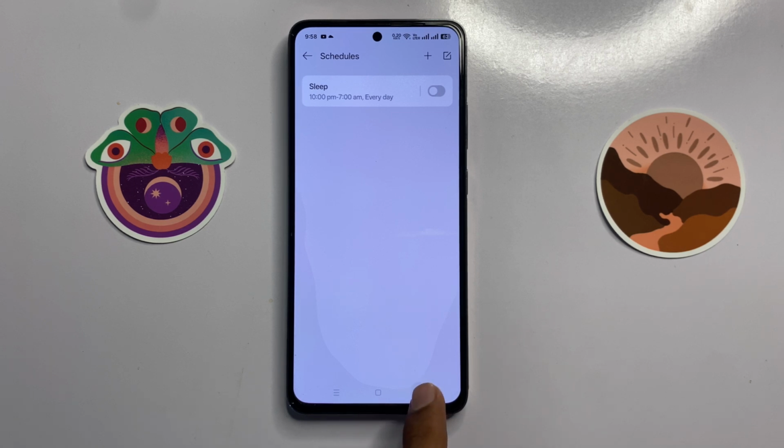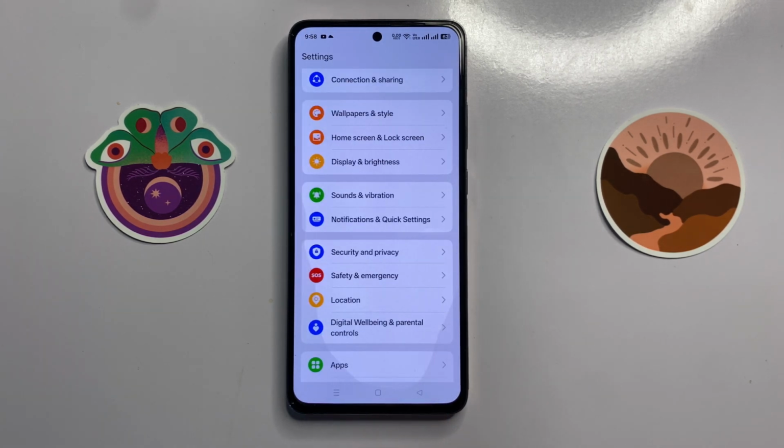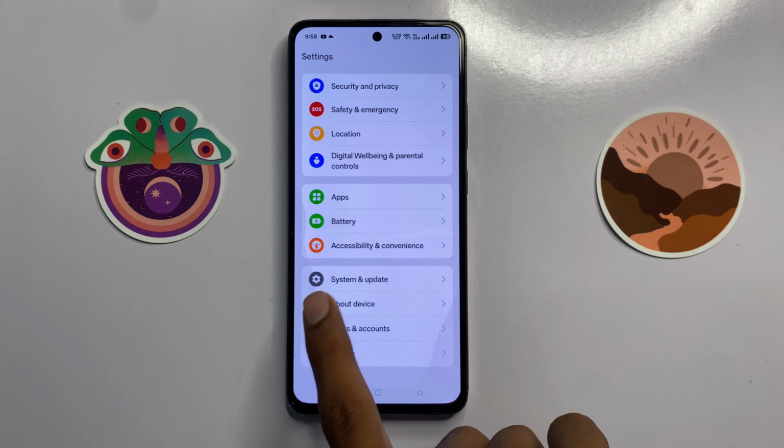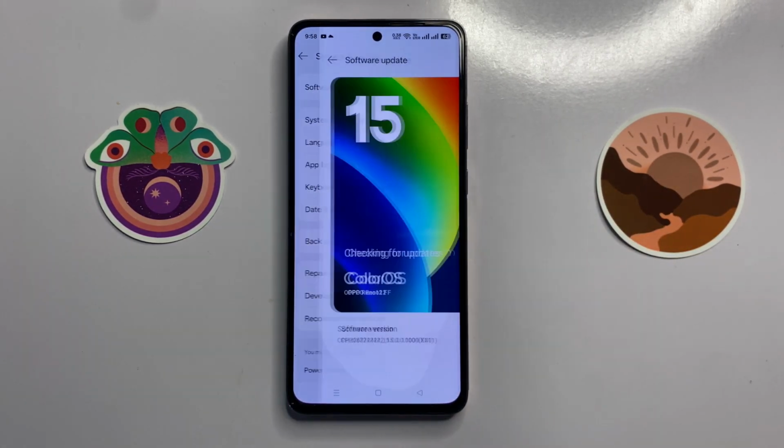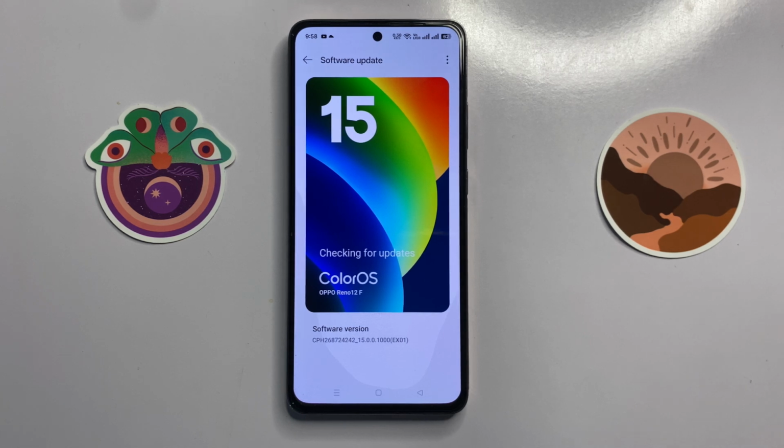After turning off this button, go back to the main page of your settings and scroll down and click on system and update. Now click on software update, and here you can check whether your latest version is updated or not. If it doesn't update to the latest version, then update it to the latest version.